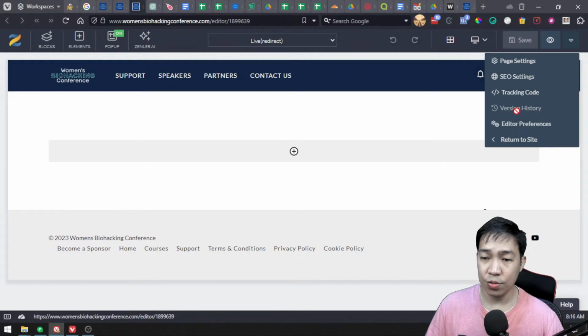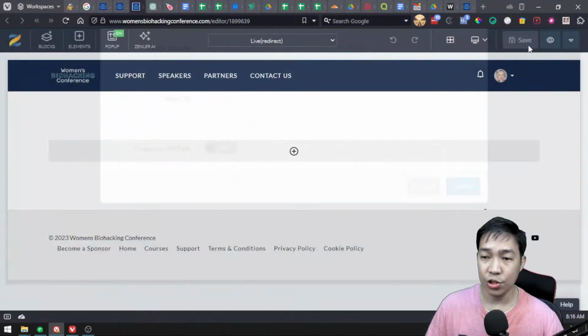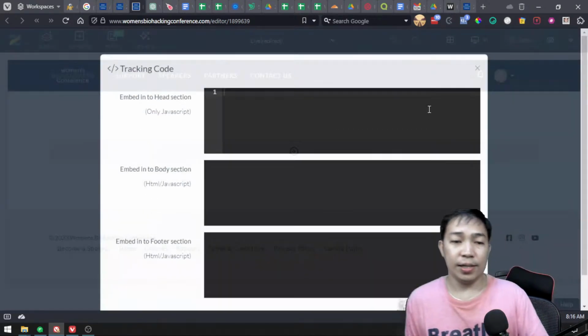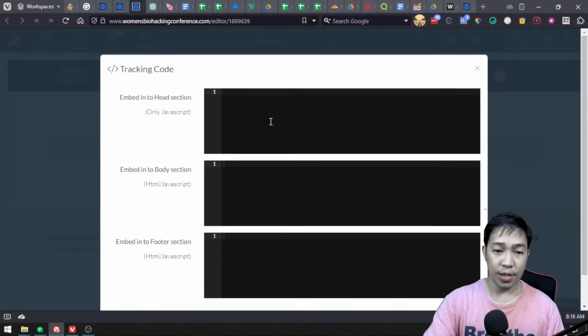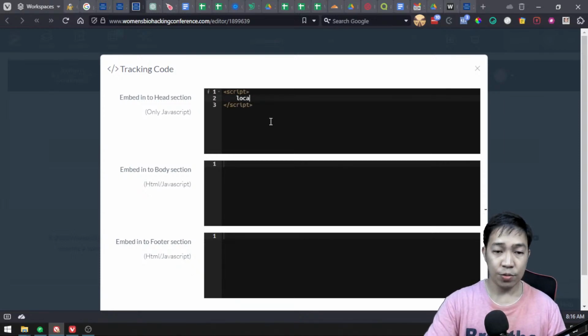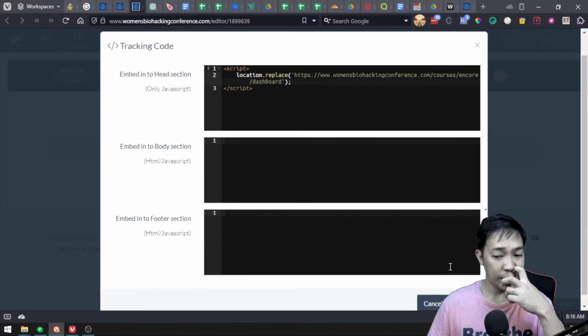We're going to go to the page settings first. We want to make sure that the captcha is off, and good. That's a good thing. And then here we have to go to the tracking code, and this is where I'm going to add a redirect JavaScript. So I'm going to type in a script. Script type, and then I'm just going to type in location.replace. It's pretty simple code, and it will just redirect this page. Okay, so that's the code.